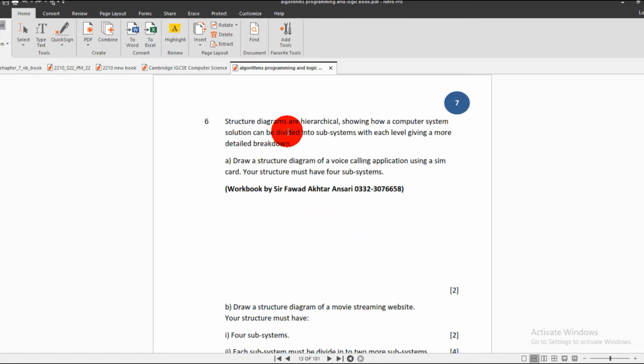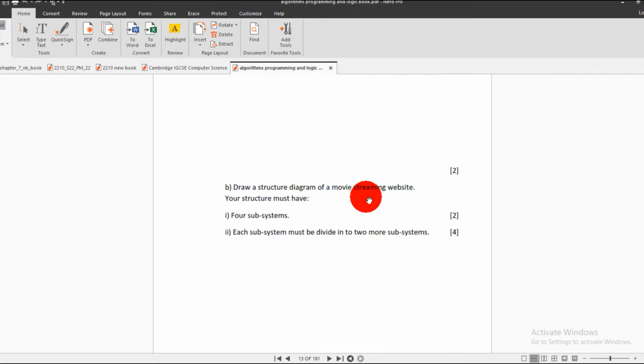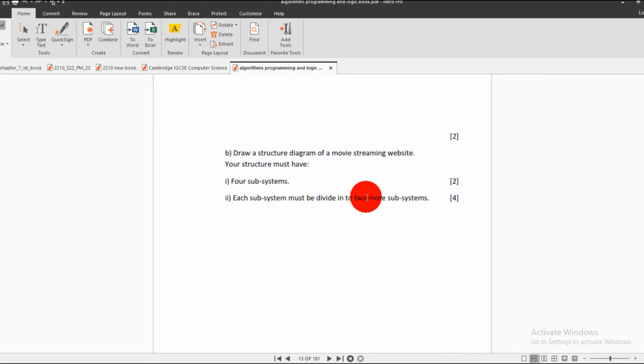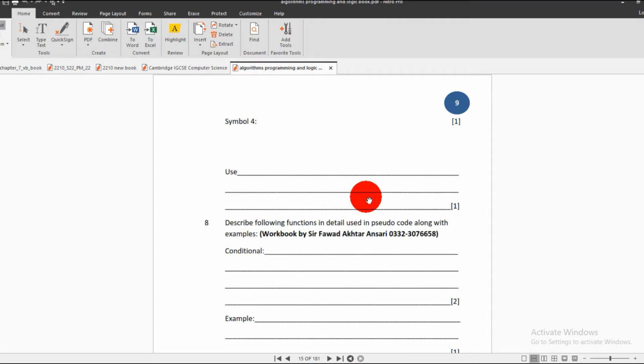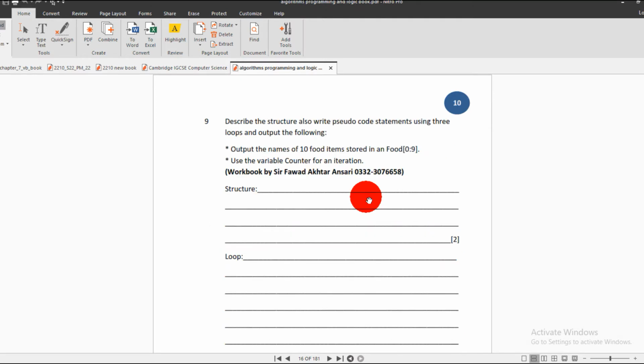Next, let's check this out. Question number 6. Structure diagrams are hierarchical, showing how a computer system solution can be divided into subsystems, with each level giving a more detailed breakdown. Now draw a structure diagram of a voice calling application using a SIM card. Your structure must have 4 subsystems. So it is quite an interesting question for the students, so they may easily do it.